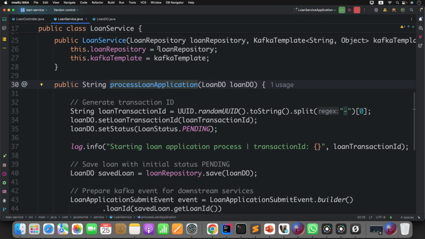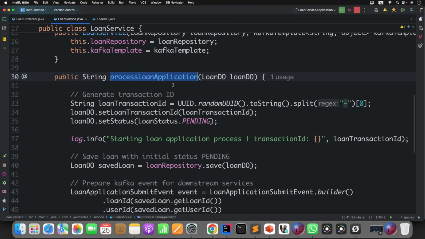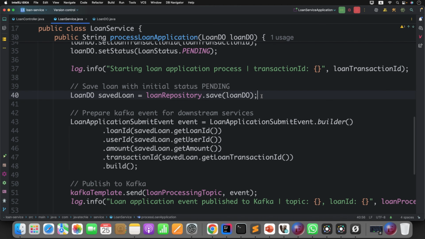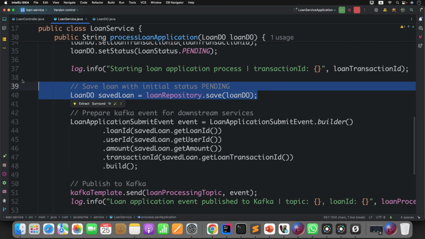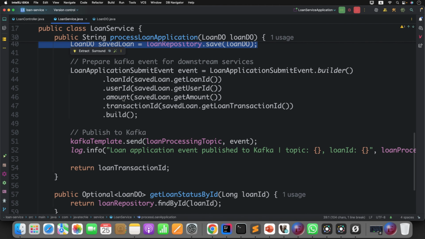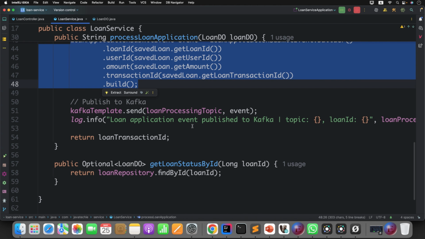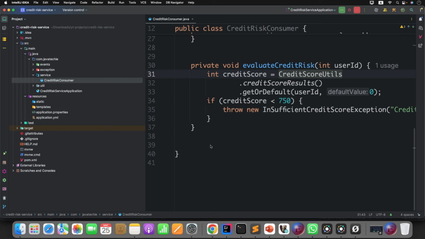Now if you see the loan service process loan application method, initially we are setting the loan status as pending and we are generating a transaction ID by using UUID. Then we are saving the record to the database in the loan DB with the status pending. Then simply we are publishing one Kafka event. Now once we publish the Kafka event, it will go to the credit risk service.